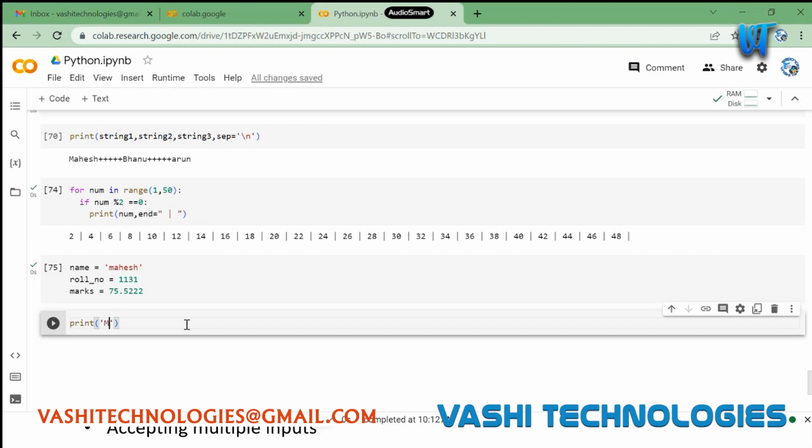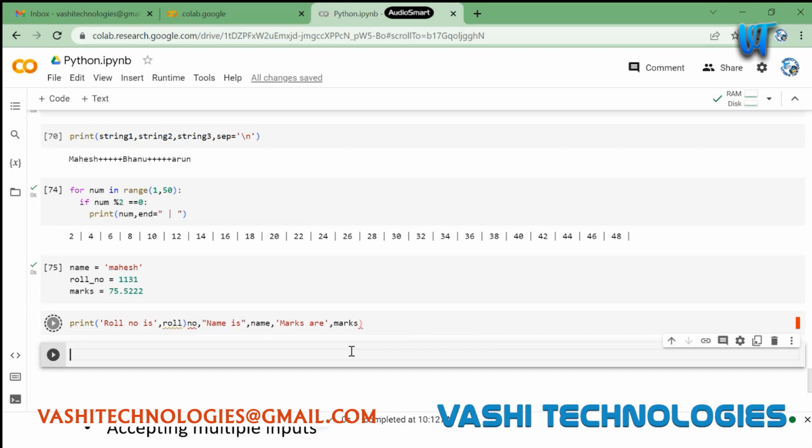The one way I can do is, let's say marks are, comma marks, and then roll number is roll number. So this is one way which I can use to print these three variables.